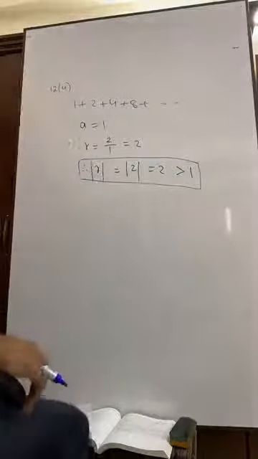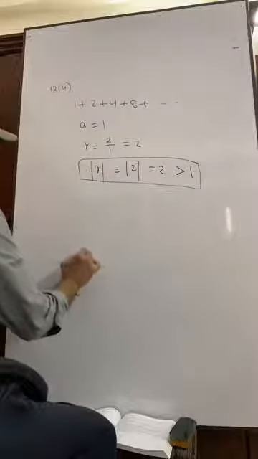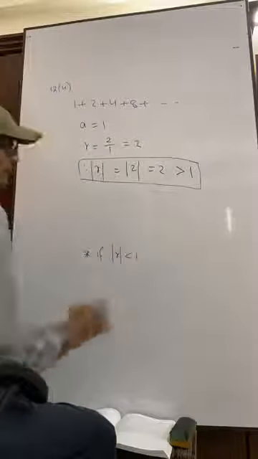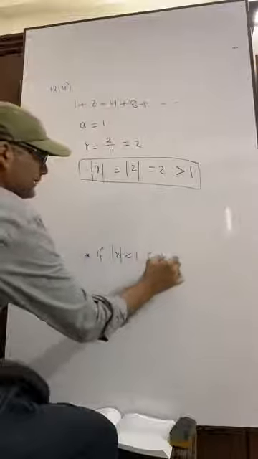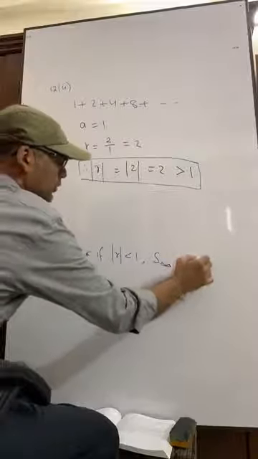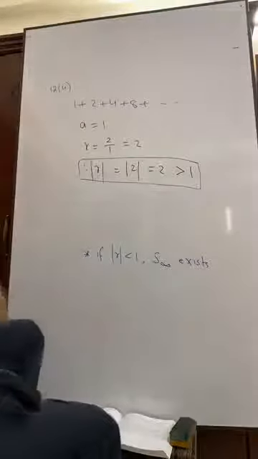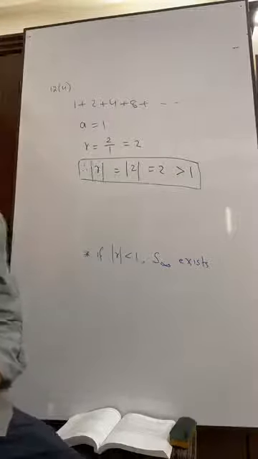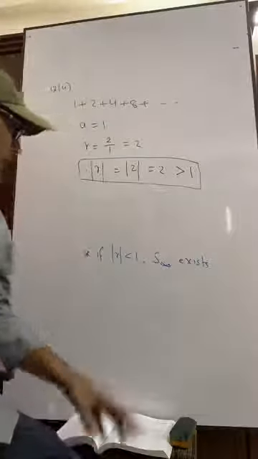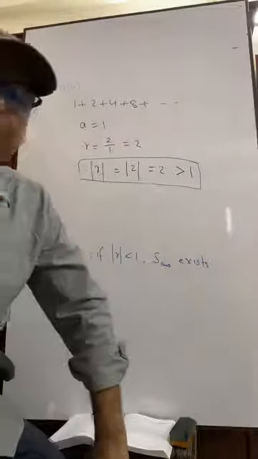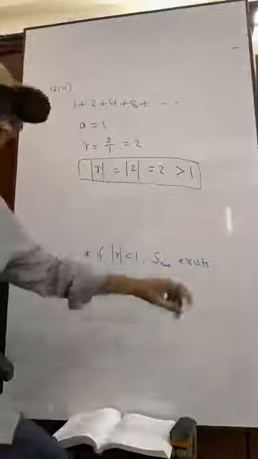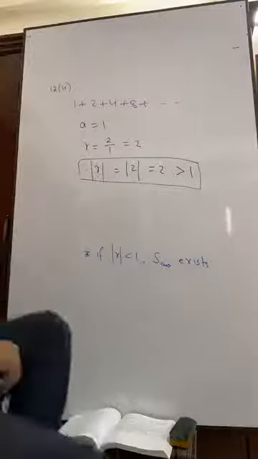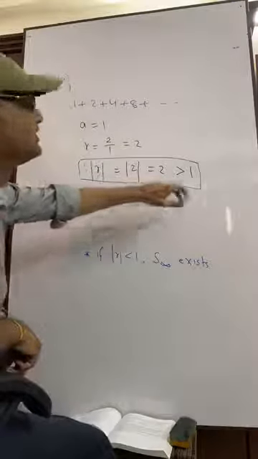The condition was that if the absolute value of R is less than 1, then the sum up to infinity exists. So we see this is 2, which is greater than 1.